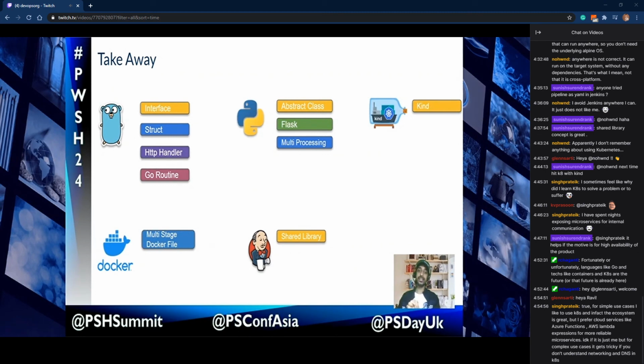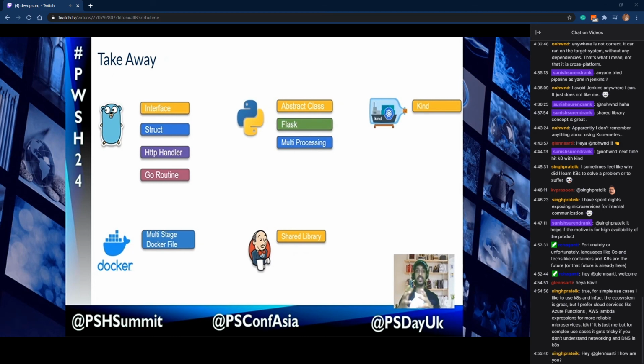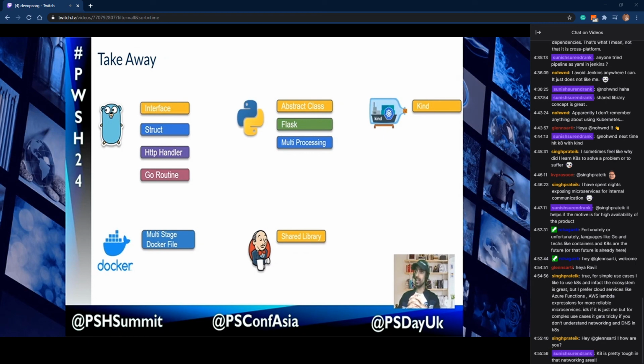On the Jenkins side, we discussed the shared library concept, which really helps for CI/CD deployment. And on the cluster side, we introduced Kind, which is a really amazing tool. I suggest everyone listening to try it out after this session. Kind is a very good tool for learning Kubernetes, and also for developers to deploy their applications into a Kubernetes cluster.